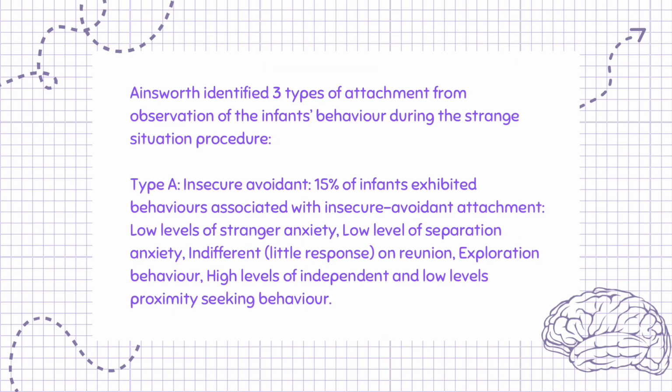Ainsworth identified 3 types of attachment from observation of the infant's behavior during the strange situation procedure. Type A, insecure avoidant. 15% of infants exhibited behaviors associated with insecure avoidant attachment: low levels of stranger anxiety, low level of separation anxiety, indifferent, little response on reunion, exploration behavior, high levels of independent and low levels of proximity-seeking behavior.